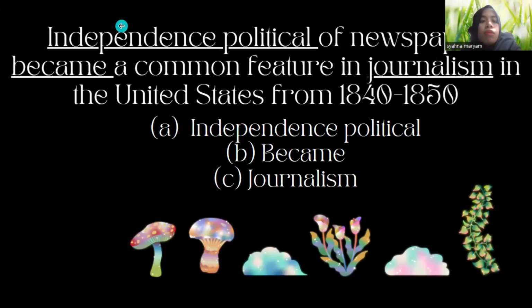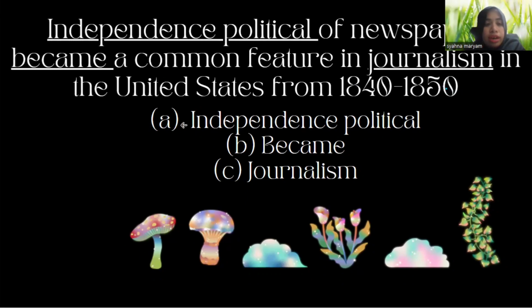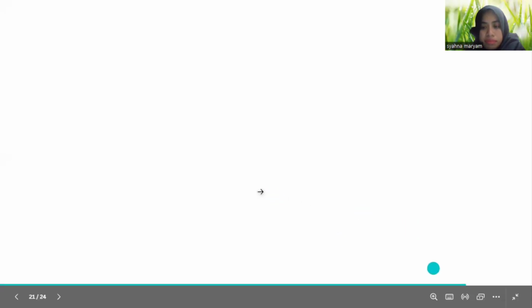So in number one here, we have the underlined sentence: independence political newspaper became a common feature in journalism in the United States from 1940 to 1950. Became and journalism. Now, in this question, we have to figure out which one is incorrect. So let's look back at the question.